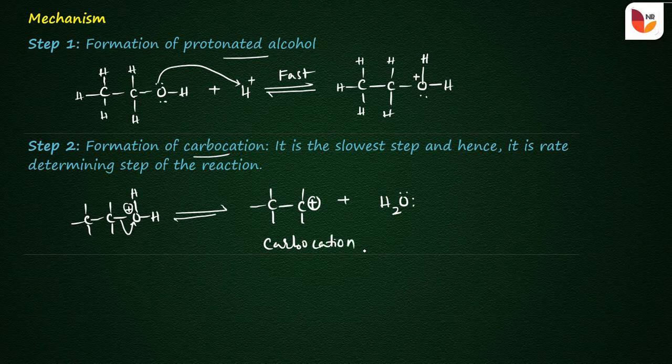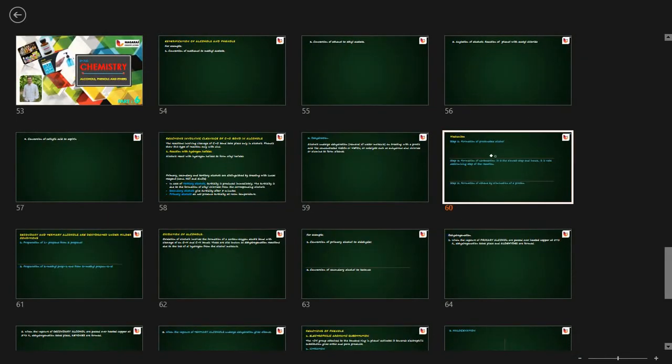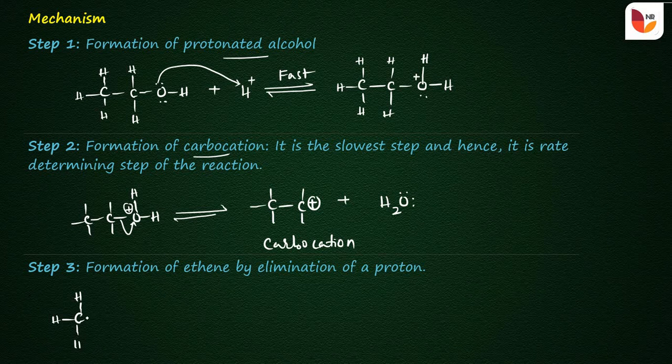And this obtained carbocation loses one hydrogen atom, that is CH3, that is 3 hydrogen atoms, and there is a positive charge.